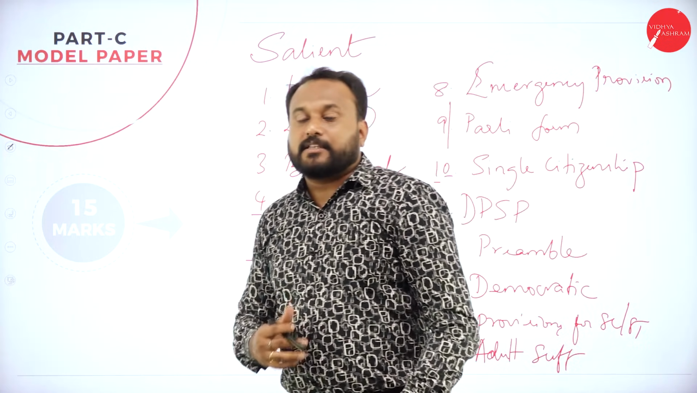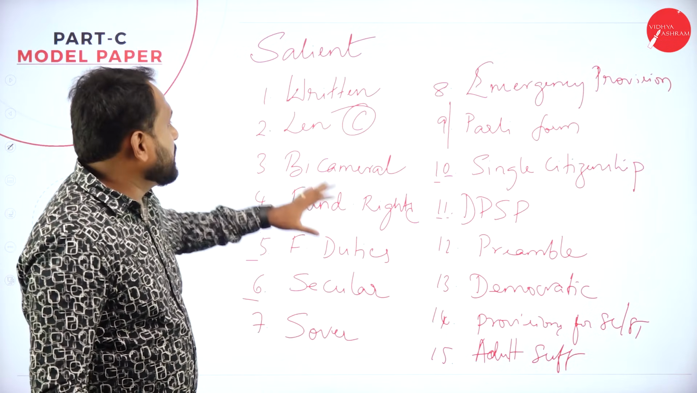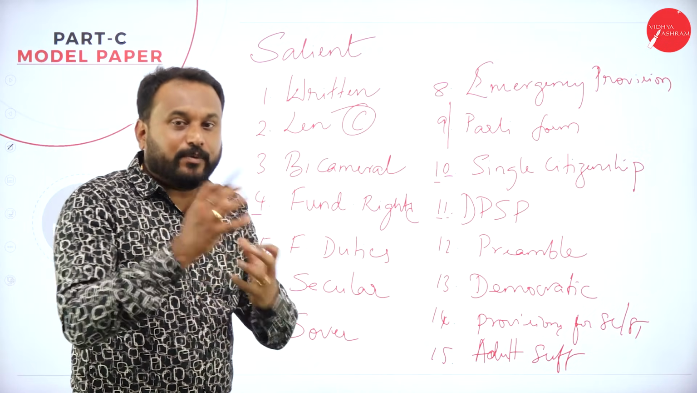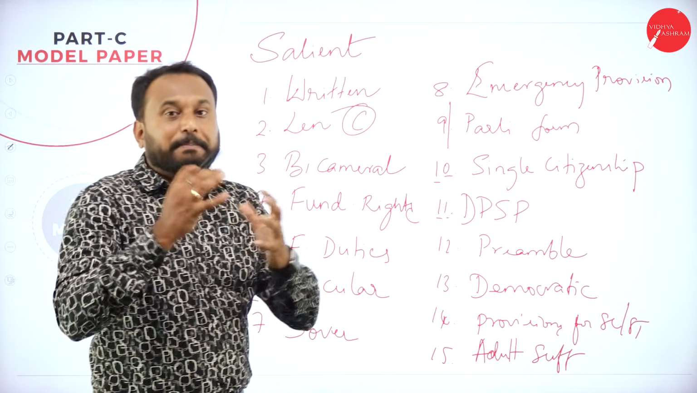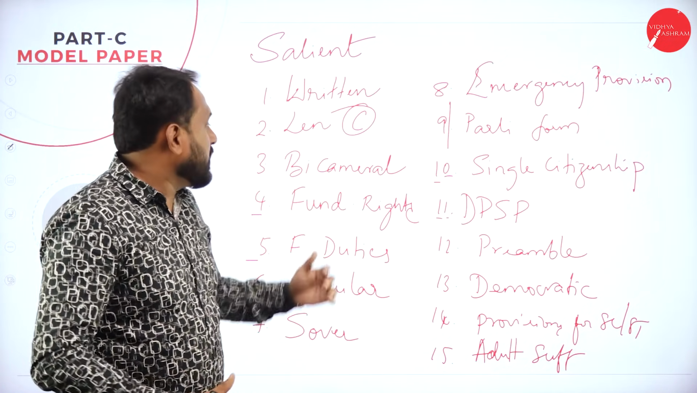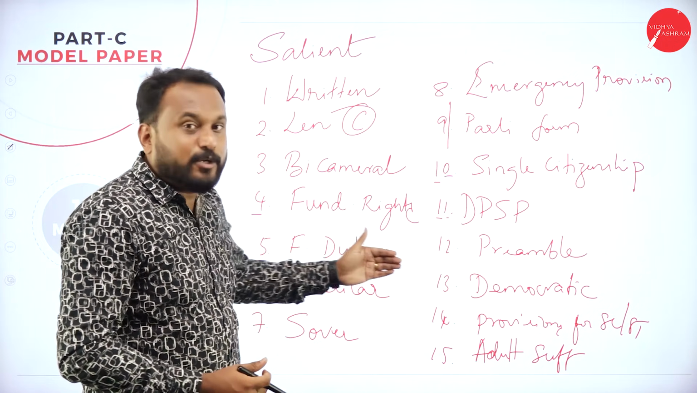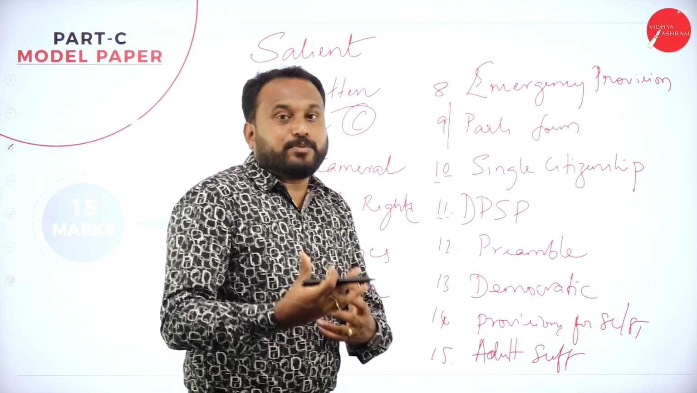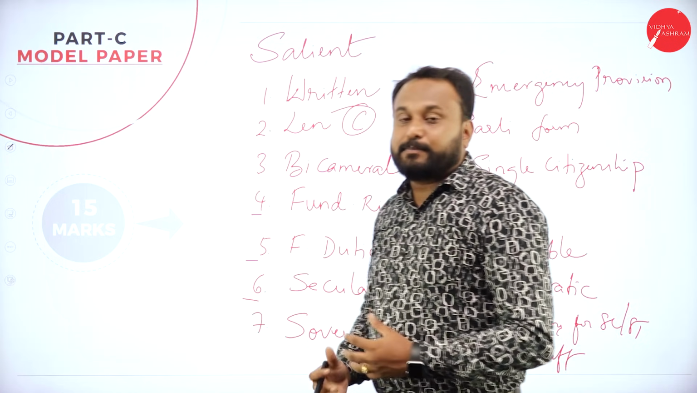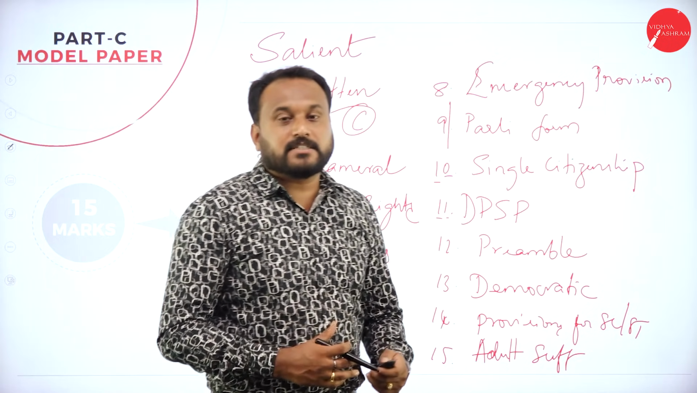These are the salient features of the Indian Constitution, and I told you how to remember them too. Now, you should start giving an explanation about the written constitution: why it was written, how many articles, schedules and parts there are, and that ours is the lengthiest constitution in any democratic country. Bicameral, fundamental rights, how many we have; then fundamental duties, what they are and why they are important. If you explain all these in 4 to 5 sentences, that is how you'll get 15 on 15 marks.